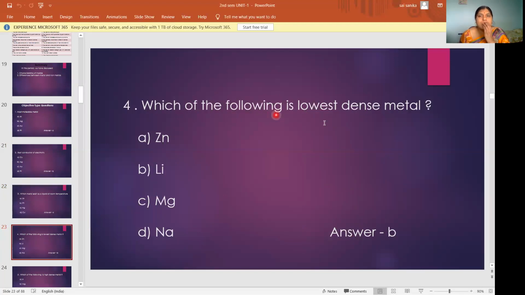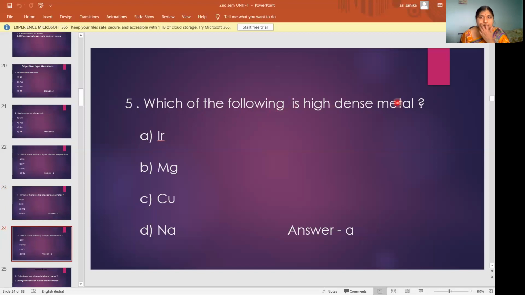And which of the following is the lowest dense metal? Generally metals have high density, we said, but some metals have less density. Which one has less density? The options are zinc, lithium, magnesium, sodium. Lithium has less density. So the answer is B. Then which of the following is a high dense metal? The options are iridium, magnesium, copper, sodium. Among these metals, which has high density? Iridium. So the answer is A. Iridium, Ir, has high density.